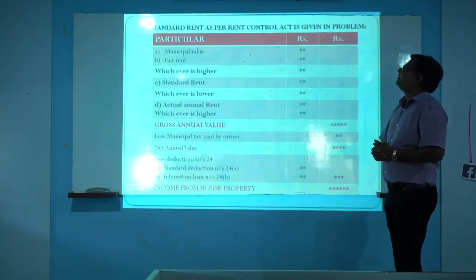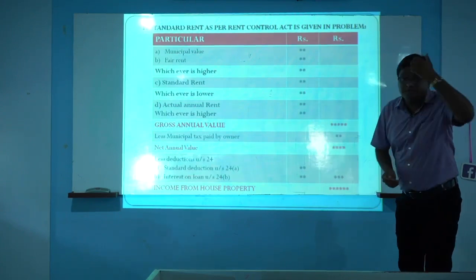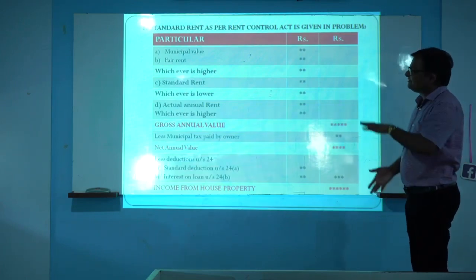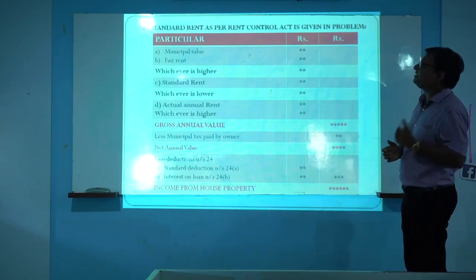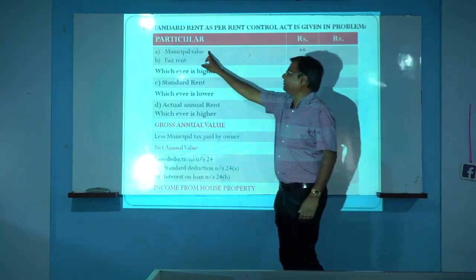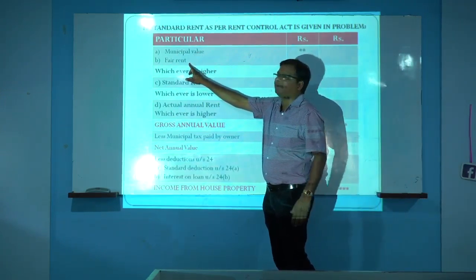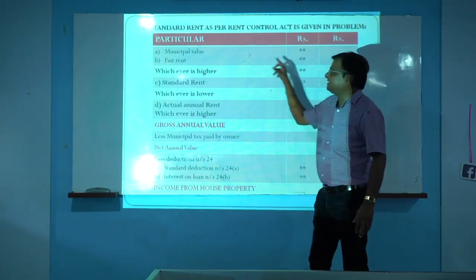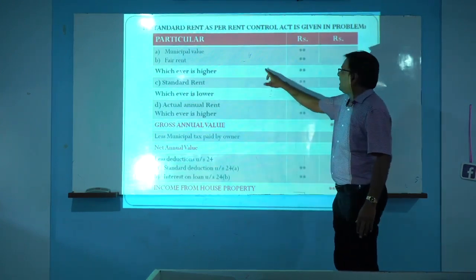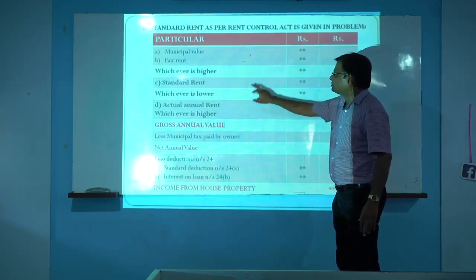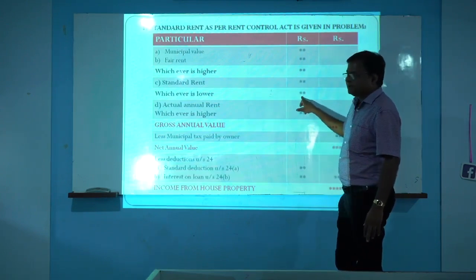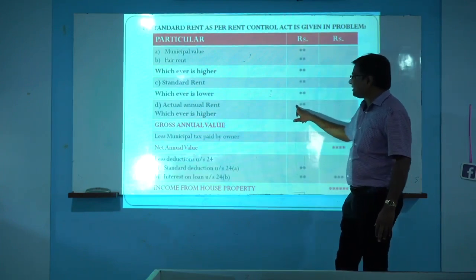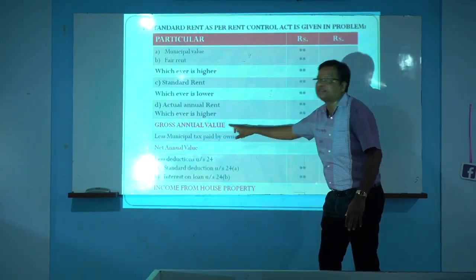Next slide. If standard rent as per the Rent Control Act is given in the problem, slight changes are made compared to earlier. Firstly, we take out A point and B point. Municipal valuation is A point, fair rent is B point. From these two values, the higher amount is taken first. Then C point is taken, standard rent. From the higher amount and standard rent, the lower value is taken. Then D point is taken, actual annual rent. From this lower value and actual rent, the higher value is considered as the gross annual value.